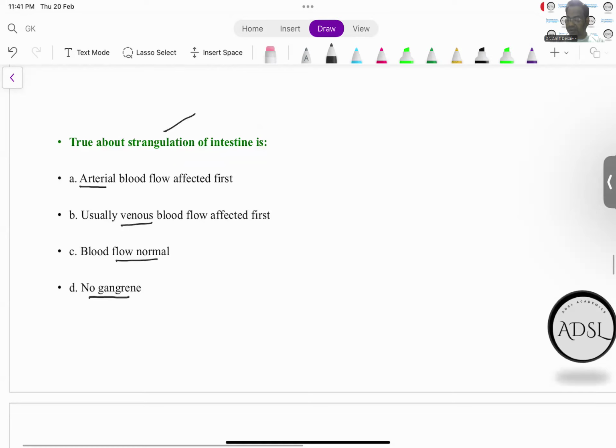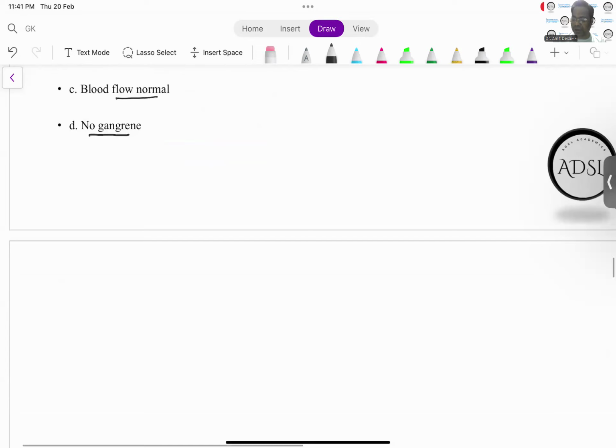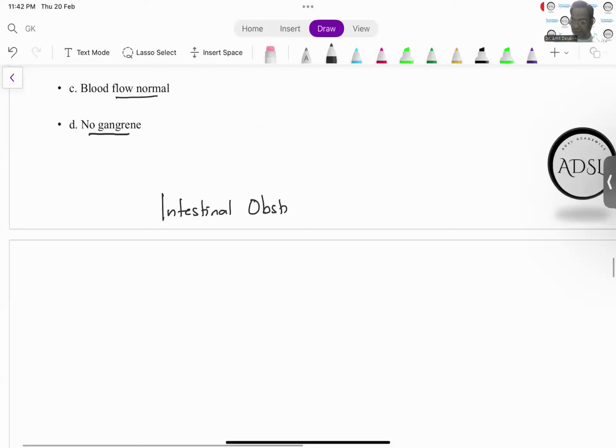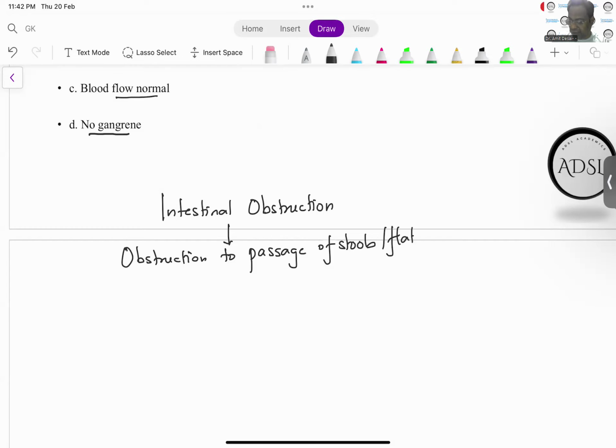Now, when we are talking about strangulation, most often it is a complication of intestinal obstruction. Now, what happens in intestinal obstruction? Whenever there is an intestinal obstruction, as the name suggests, there is obstruction to the passage of stools, flatus, and other intestinal contents. So what happens?